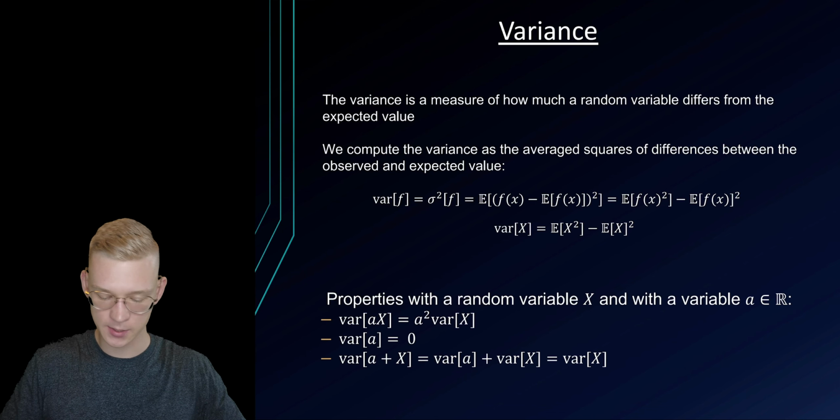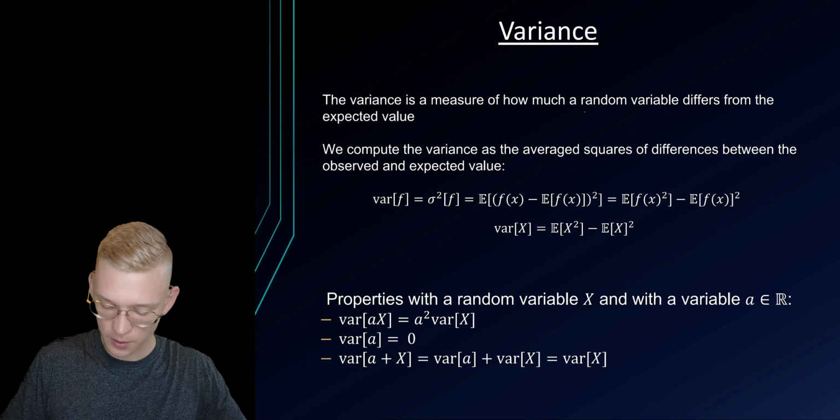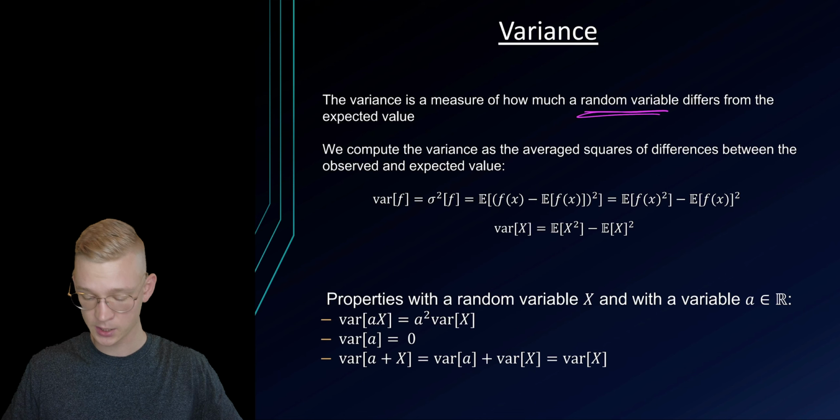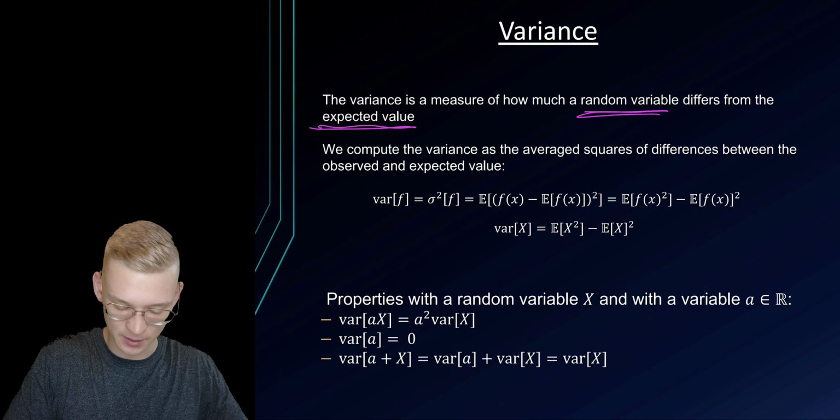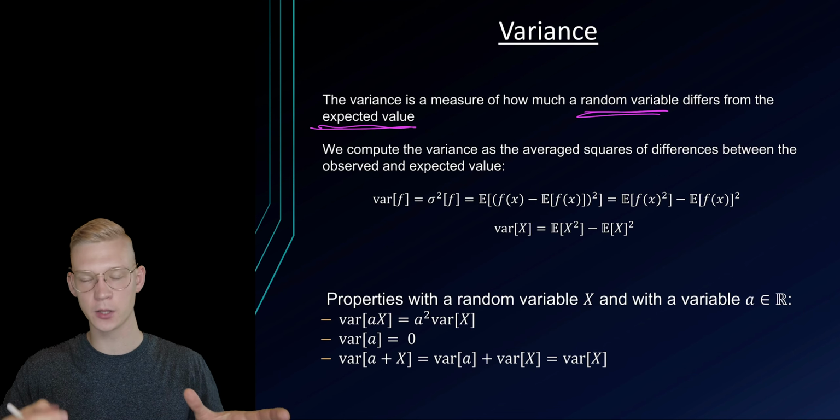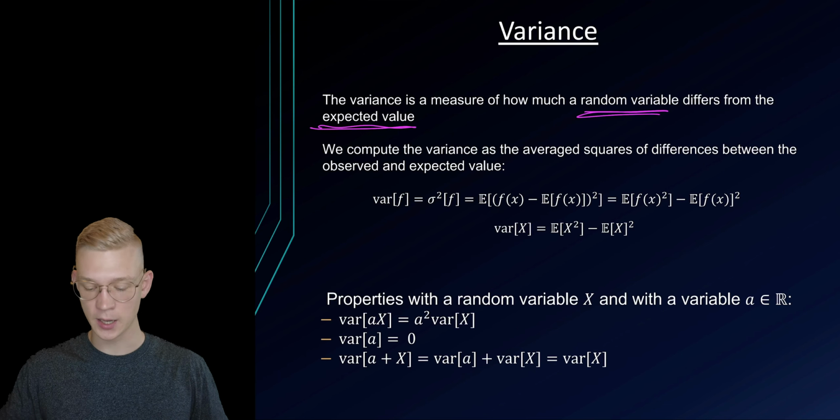The variance is a measure of how much a random variable, so for example, again, the dice throw, differs from the expected value. So if we know the expected value, we can throw the dice multiple times and see how much it varies.